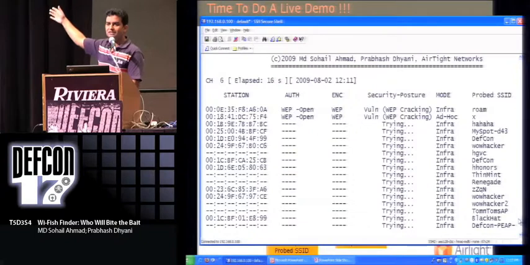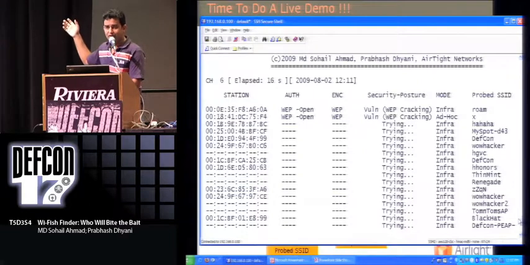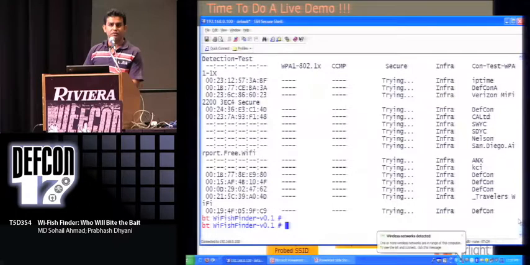So the first SSID is just like a ROM, and the security configured for this particular client is WEP. So one of the clients present here is actually probing for this SSID. I hope the person who is using it must be knowing about that. So this is how Wi-Fish Finder finds out the security of a probed SSID.